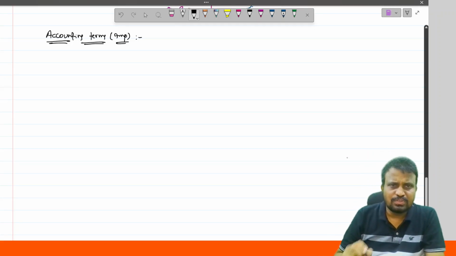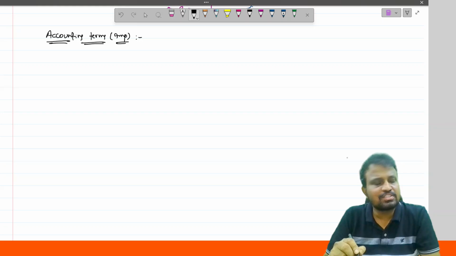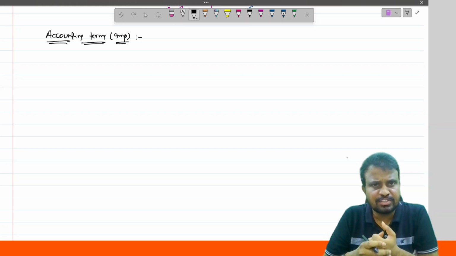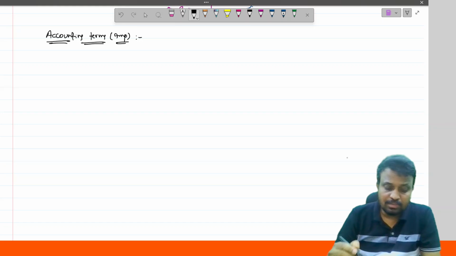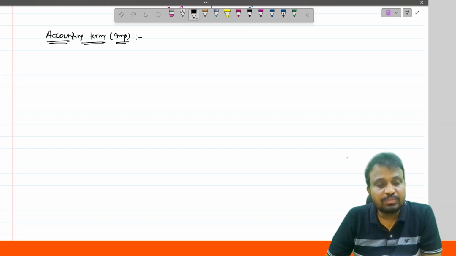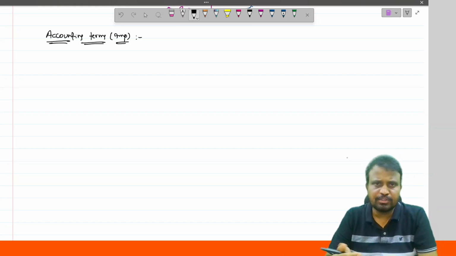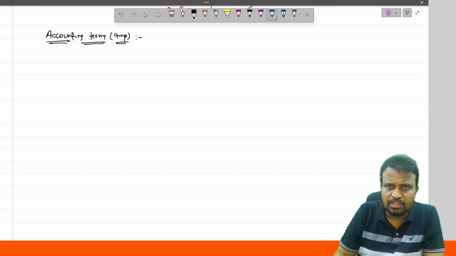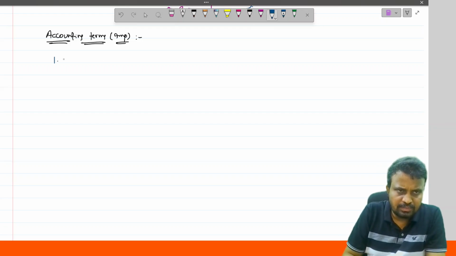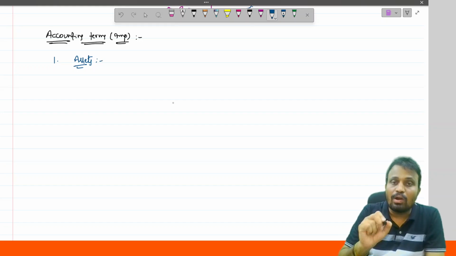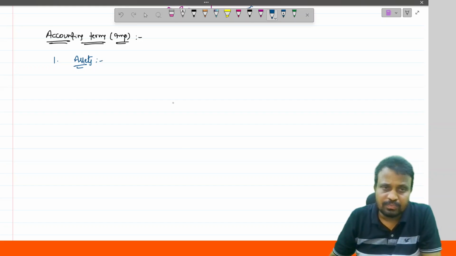Hi students. So in the last class we discussed what is meant by transaction and events and related cases. Coming to the next topic, the important terms relating to accounting. The first one is assets. What is meant by assets?